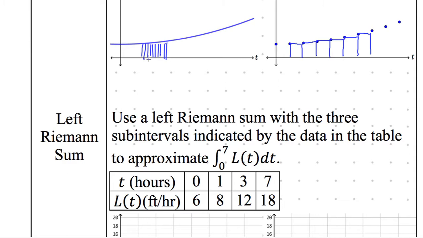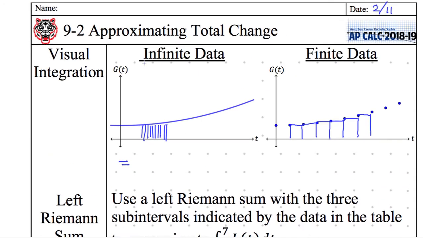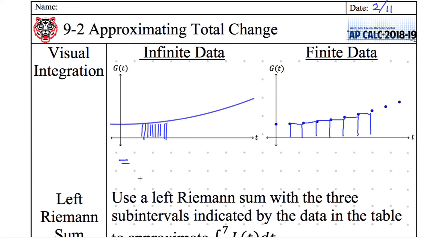So this guy, how would I say what's happening in this graph? This graph is really the exact integral, the integral from A to B. We're calling this thing g of t, capital G of t, dt. That is the definition of an integral.